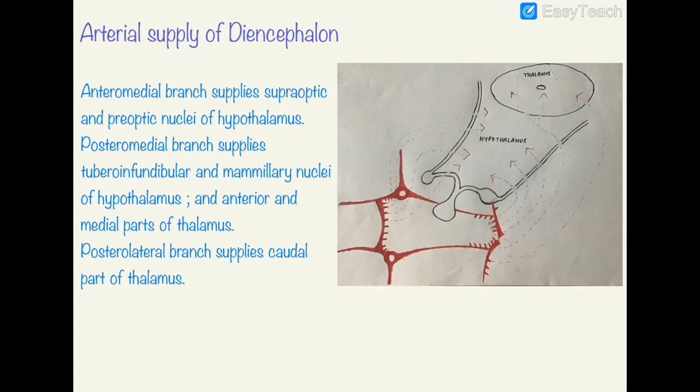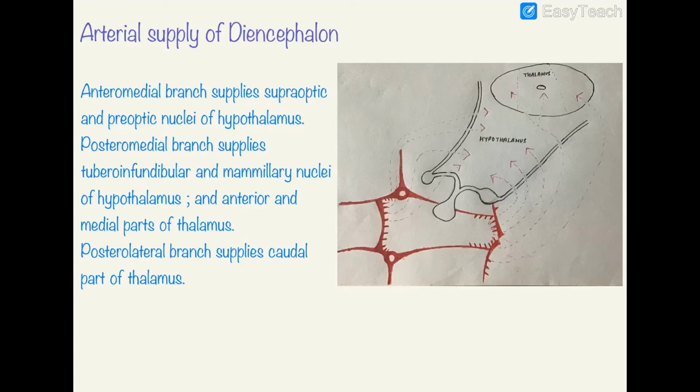First we go to the arterial supply of the diencephalon. Now the diencephalon is a part of the forebrain or the prosencephalon. It consists of mainly two parts, the hypothalamus and the thalamus.